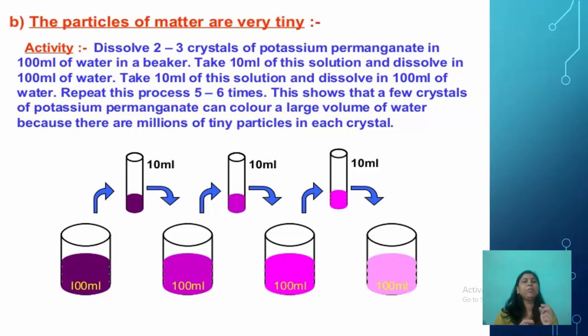This shows that the 2 to 3 crystals of potassium permanganate you have taken can color a large volume of water because there are millions of tiny particles in each crystal. This proves that the particles of matter are very, very small.